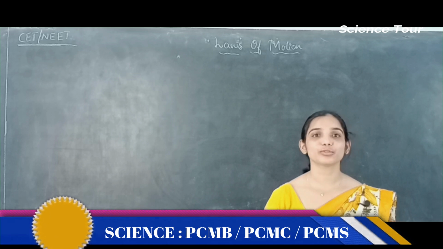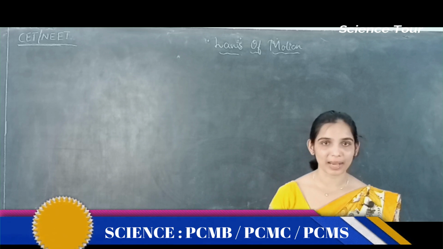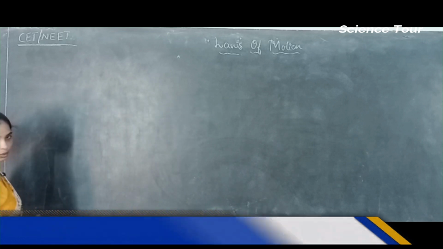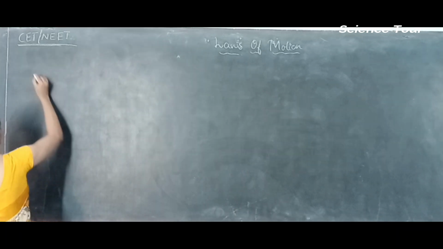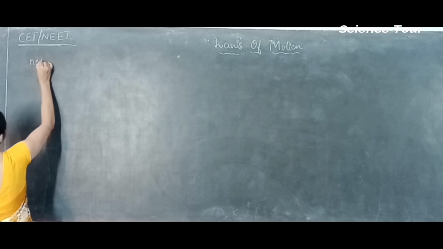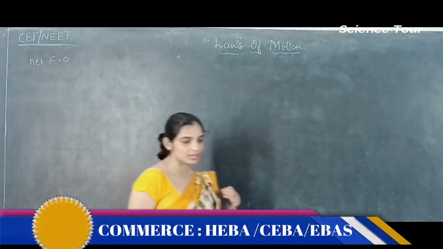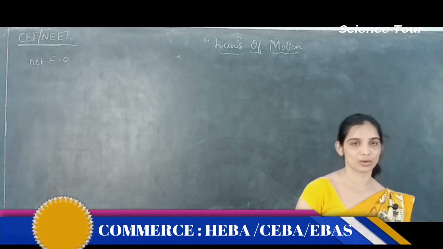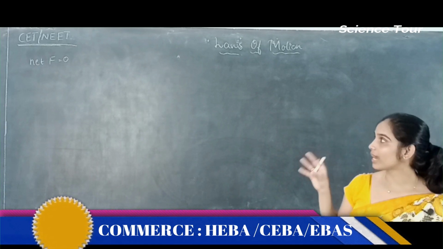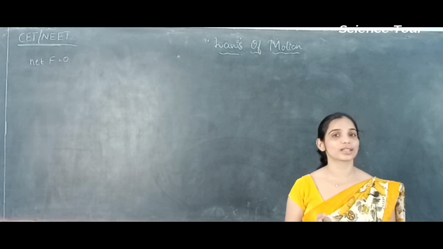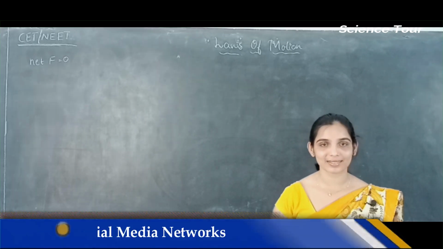Then types of forces: balanced and unbalanced. If the force has to be balanced, then what should be the net force? The net force is equal to 0. You know what net force is, right? Algebraic sum of the forces acting on any object, that is net force. If the net force is 0, then the body is said to be under balanced condition.